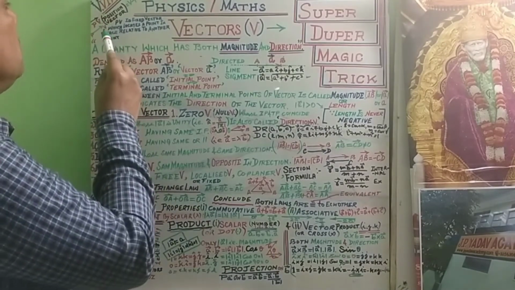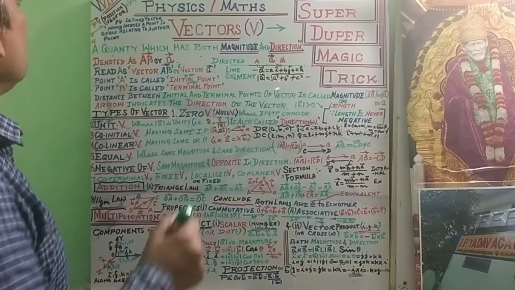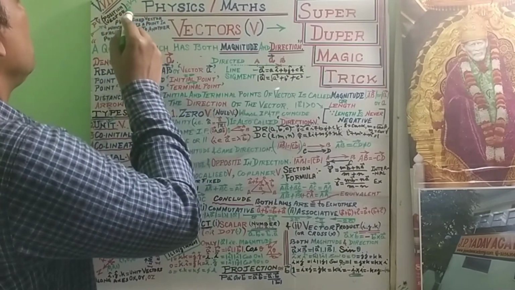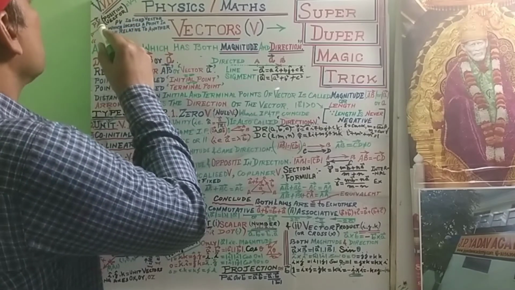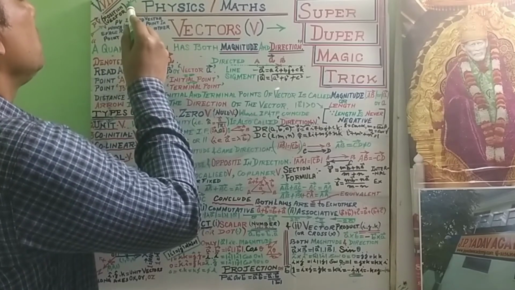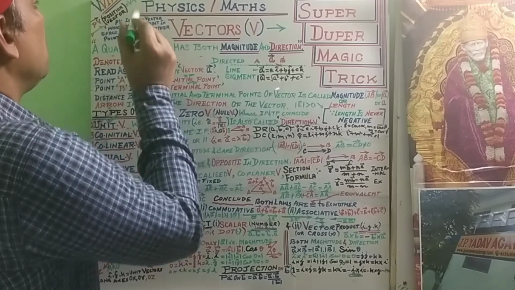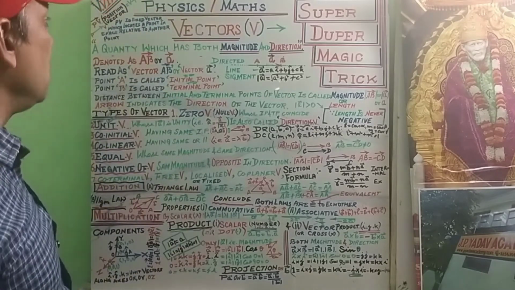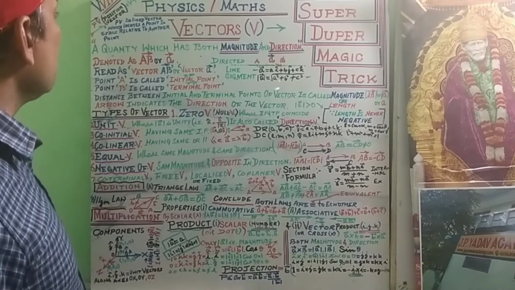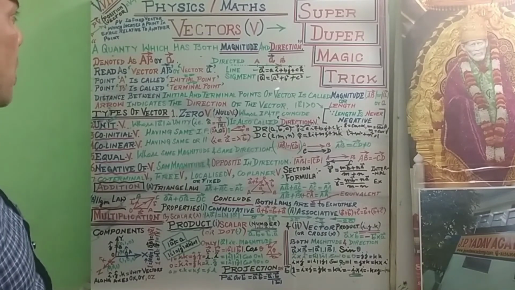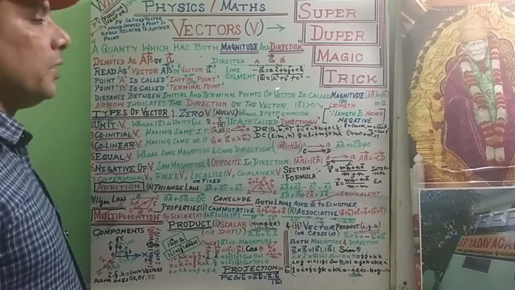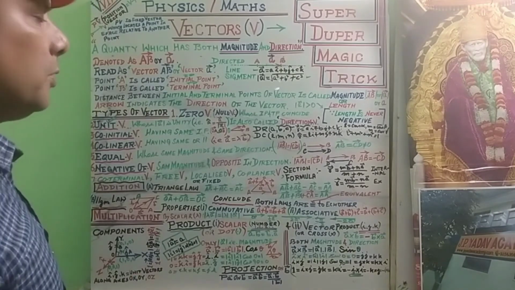With initial point P and terminal point B, the position vector is point B minus point P. The position vector is a fixed vector which locates a point in space relative to another point. This is the relative position between two points.